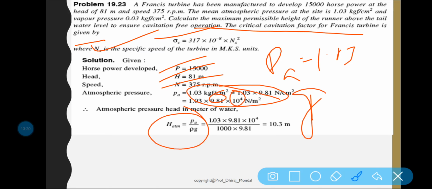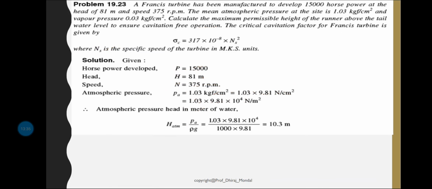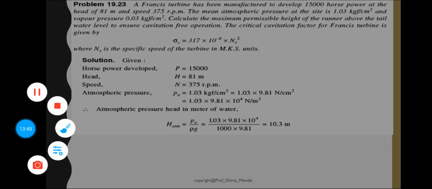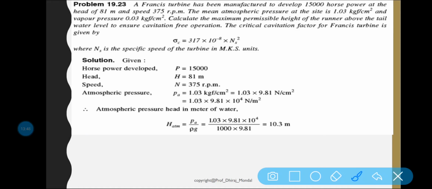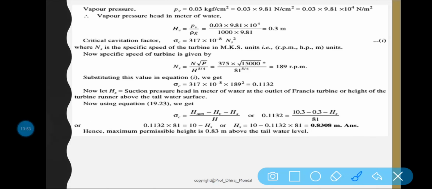So Hm is equal to what? Pa by rho g. Ultimately 10.3 is the atmospheric pressure head. Okay, 10.3, that we all know, in terms of water it is 10.3, and as the values are given, we can find this 10.3. Now next slide. Vapor pressure is 0.03. So what is the vapor pressure? Multiplying by 9.81 and 10 to the power 4, you will get it. Now the vapor pressure head is equal to 0.3, clear.